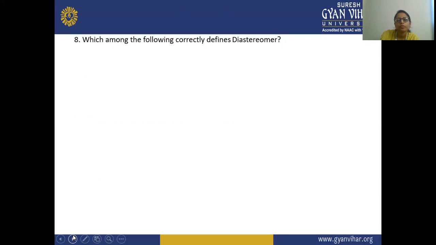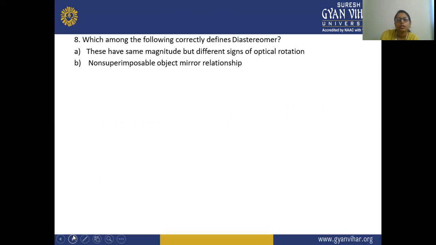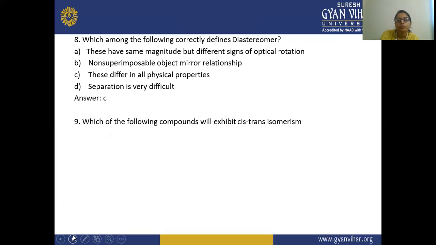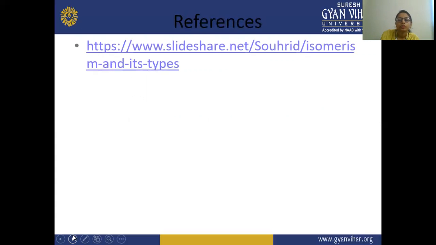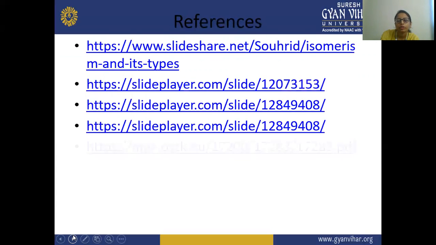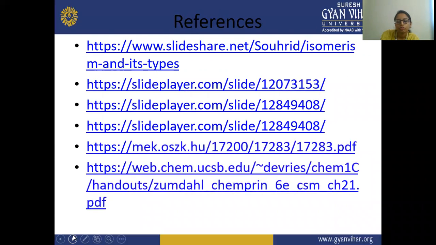Next question, which among the following correctly defines diastereomers? So here, diastereomers differ in all physical properties. And which of the following compounds exhibits cis-trans isomers? That is 2-butene. The last question: isomers which can be interconverted through rotation around single bonds are conformational isomers. So these are the references from where you can also read or learn about this topic.